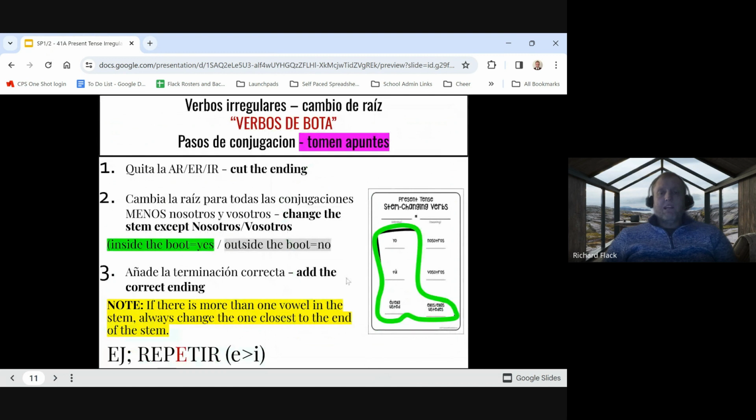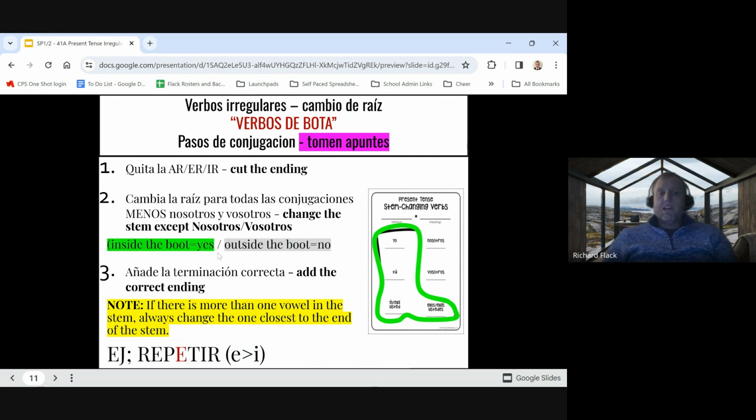All right, so let's break it down. How does this work? You should be taking notes in your packet on the first page, so you know what to do. There are 3 steps to conjugating a stem changing verb. The first step is we are going to quitar la AR, ER, IR. So we're cutting off the ending, just like we did before with our regular verbs. Step number 2 is the extra step. Cambia la raíz para todas las conjugaciones, menos nosotros y vosotros. So we are changing the stem except for nosotros and vosotros.